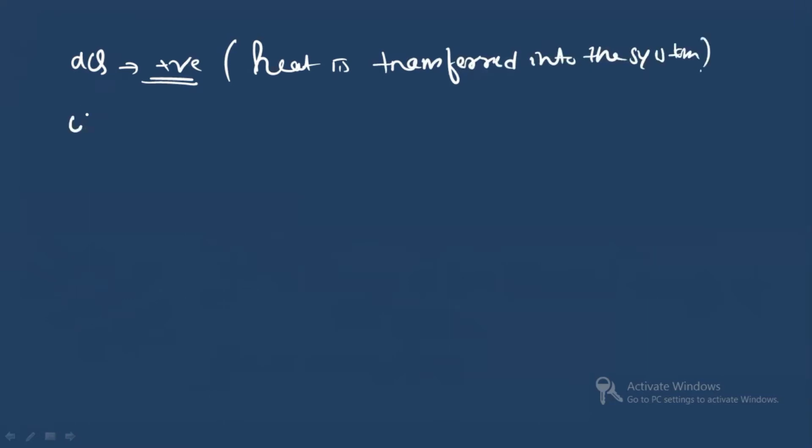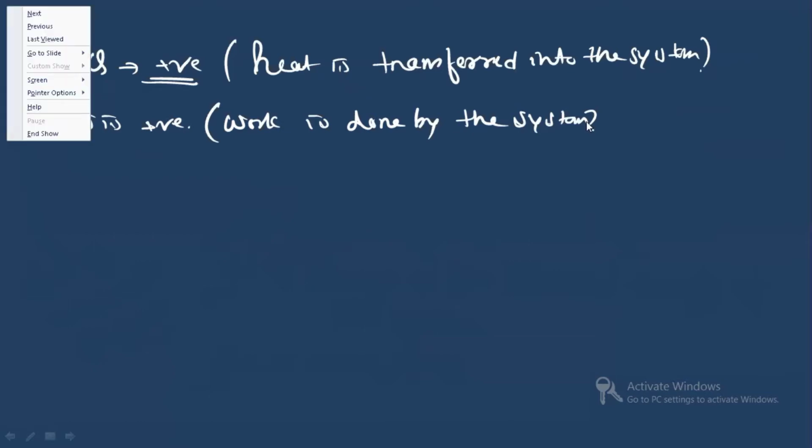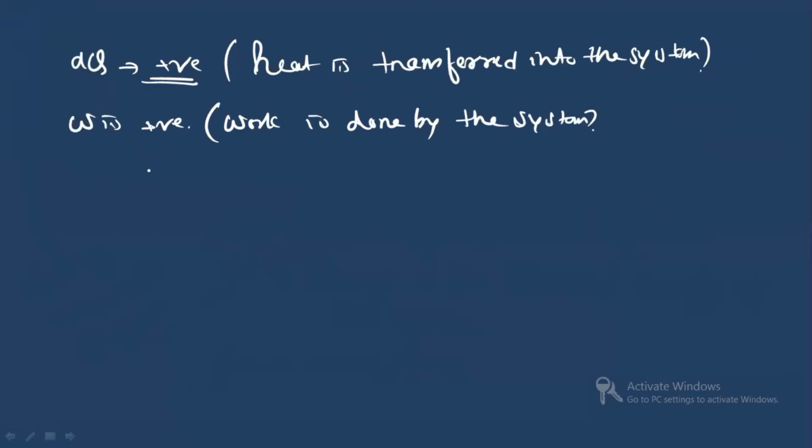Again, if W is positive, work done is positive, then work is done by the system. In this case, work is done by the system. Clear? You can write the first law as du equals dq minus w.